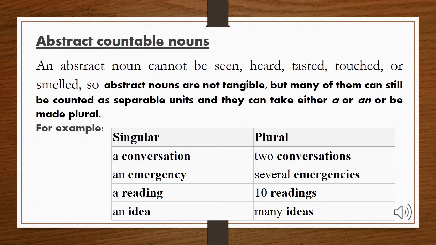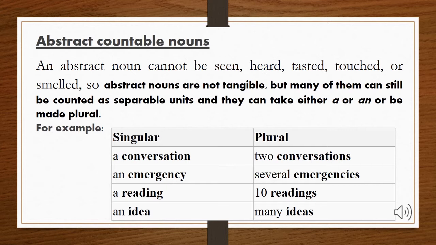Let's see some examples. A conversation, 2 conversations, an emergency, several emergencies, a reading, 10 readings, an idea, many ideas. Now, we know that all these examples cannot be perceived by our senses, but they are still abstract nouns.